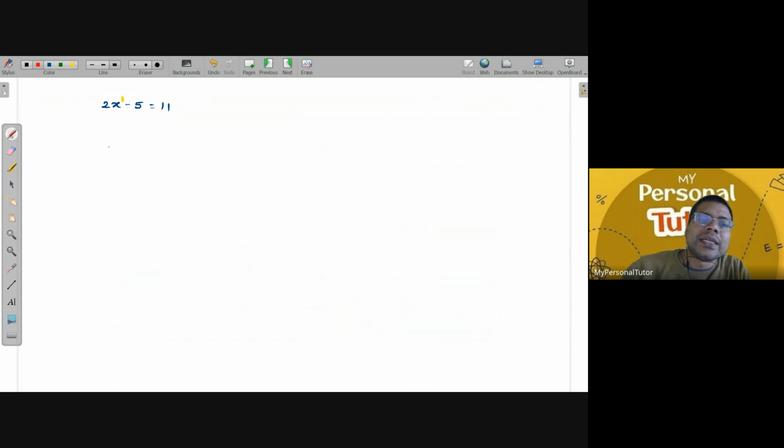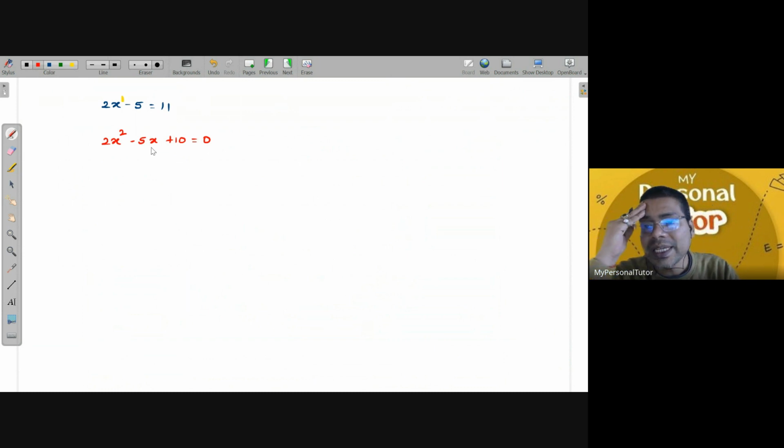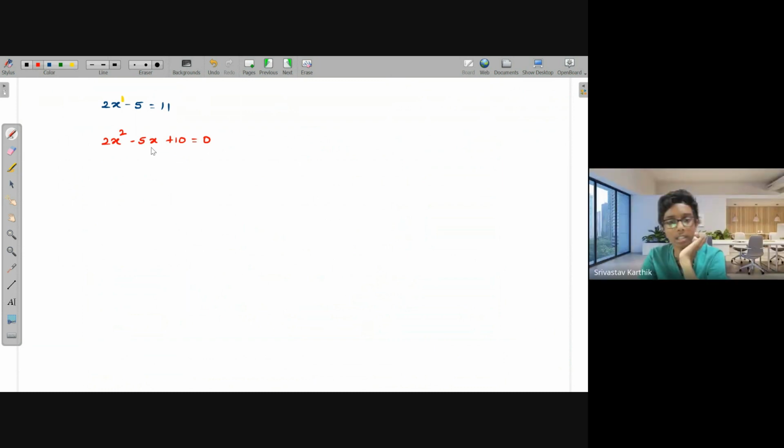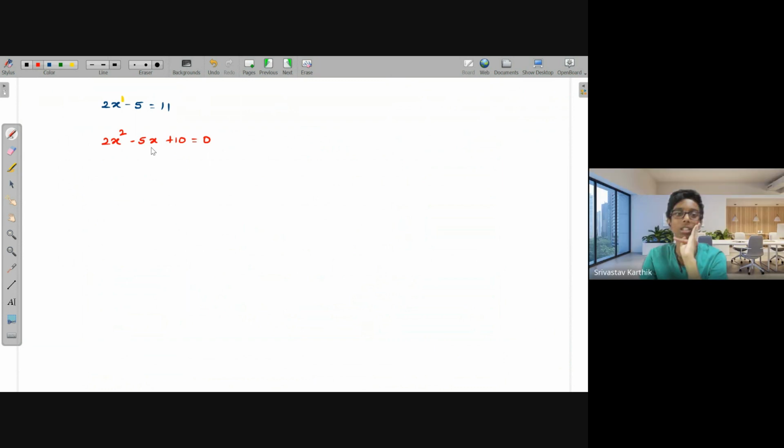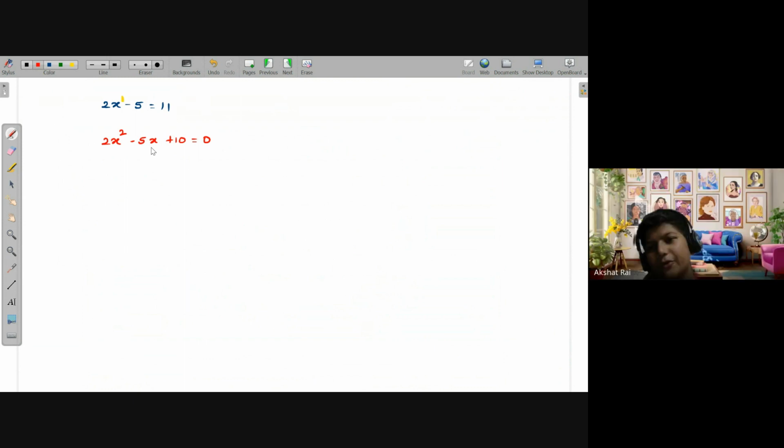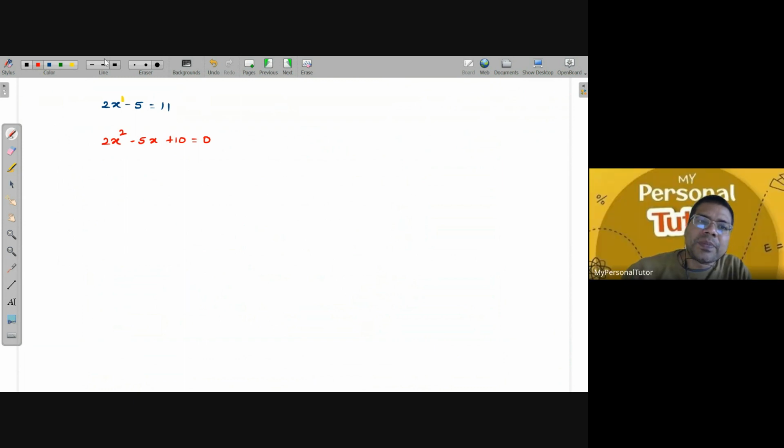Are you getting it? So same way, you might have seen some more examples like this: 2x square minus 5x plus 10 is equals to 0. Something like this you might have seen in a polynomial, right? Yes, sir. In polynomial, there is no equals to sign. When the equals to sign comes into the picture, it becomes an equation. Yes, very good. So this kind of equation is called what, Swati? Quadratic. Yes, quadratic equation. Why is it a quadratic equation? Sir, because the variable x has the highest power, 2.